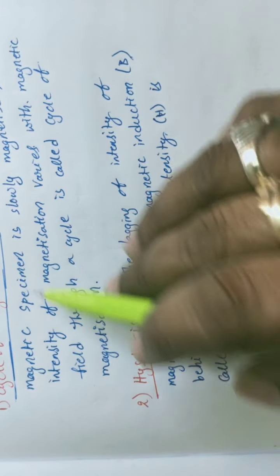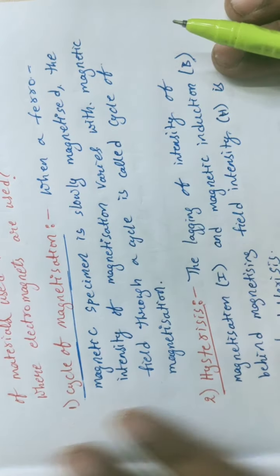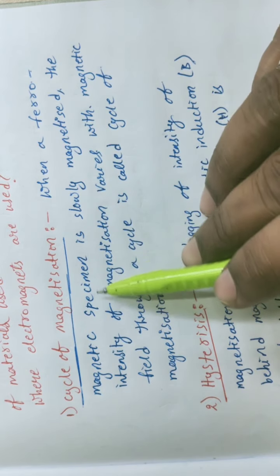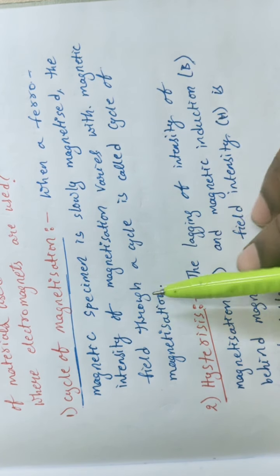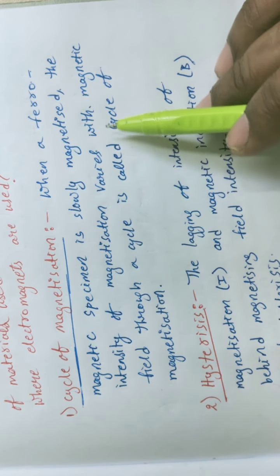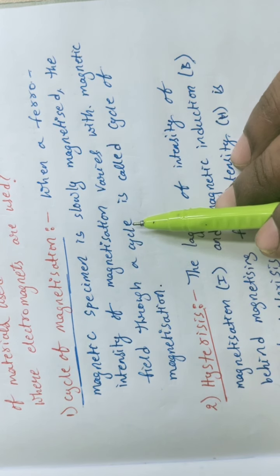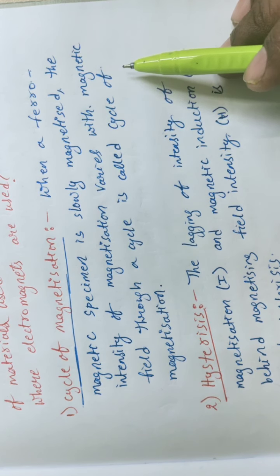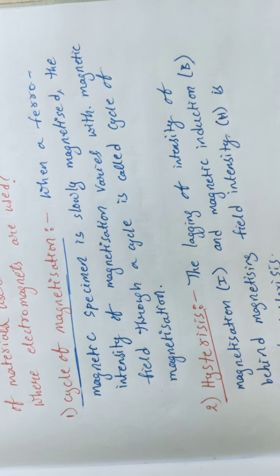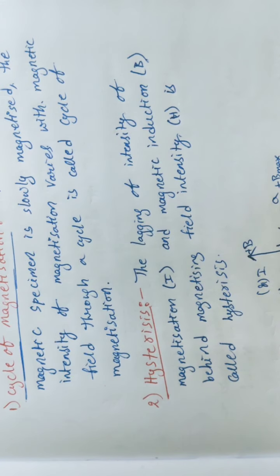Cycle of magnetization. When a ferromagnetic specimen is slowly magnetized, the intensity of magnetization varies with the magnetic field through a cycle. That is called the cycle of magnetization. After that, we will discuss hysteresis.